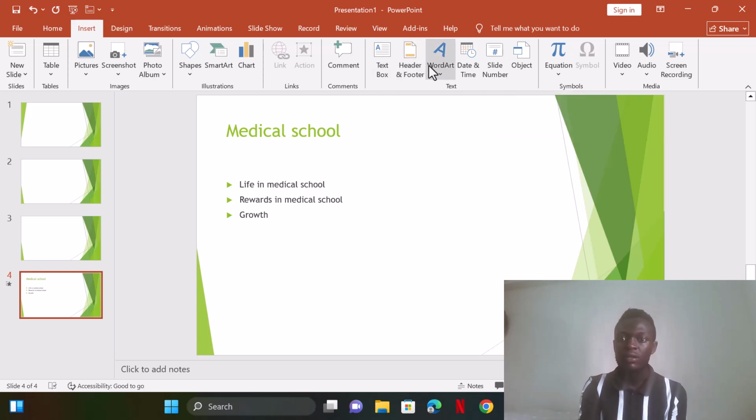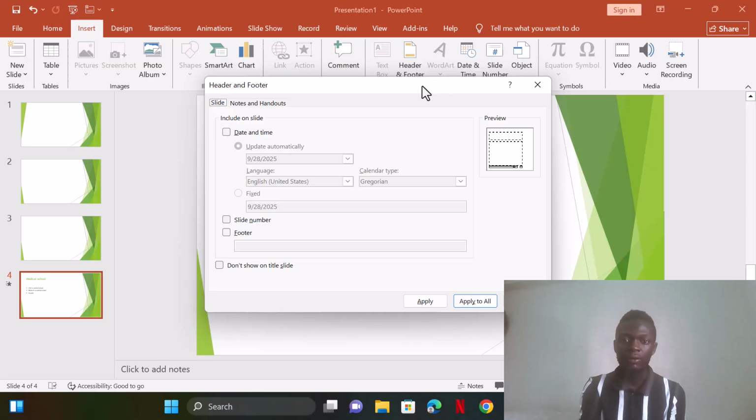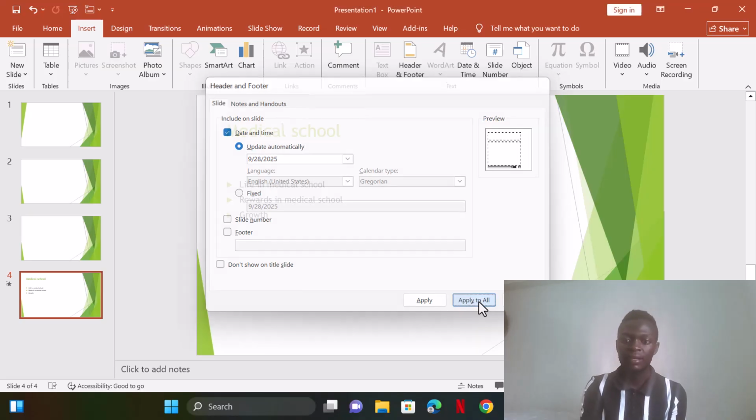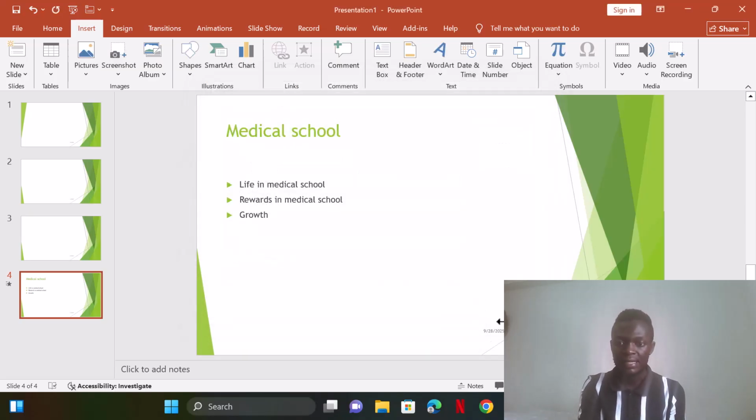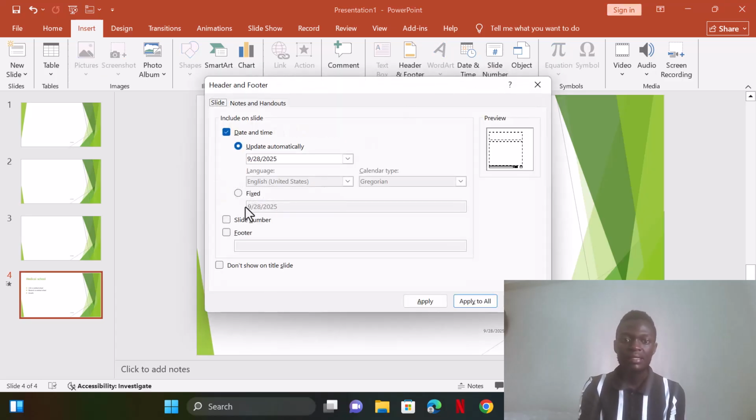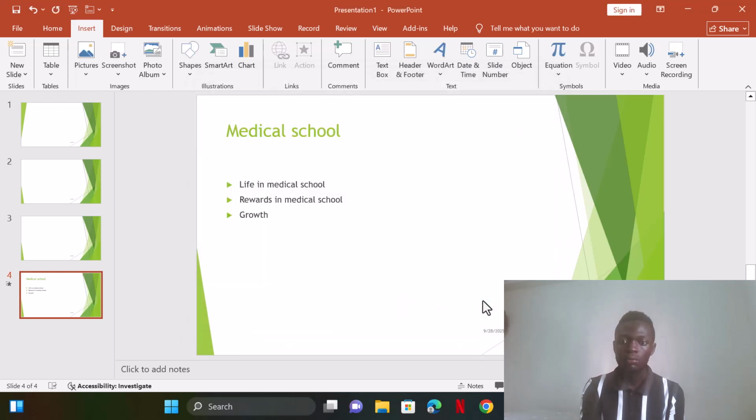Then you can also decide to add the time and date. To add the time and date, you click on that one, then you come here. You can set date and then you can say to update automatically. Then when you say apply to all, it means all the slides are going to have the time and date. You see it has come here down. Then the other thing you can do is add slide numbers. You can add slide numbers with any number you want. Then you say apply to all.